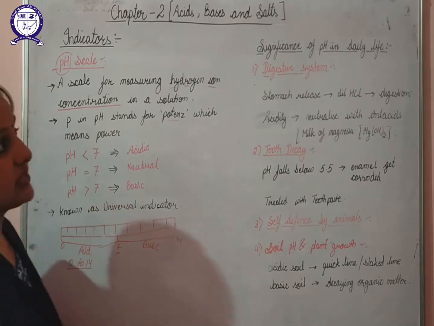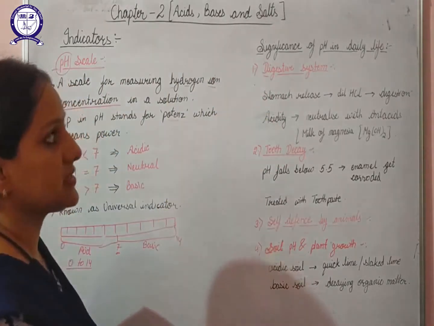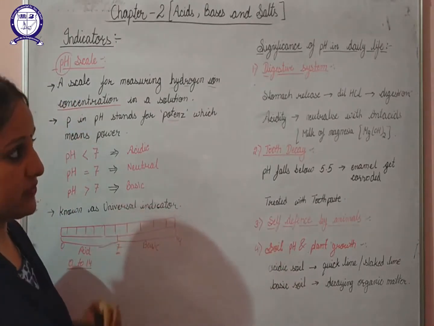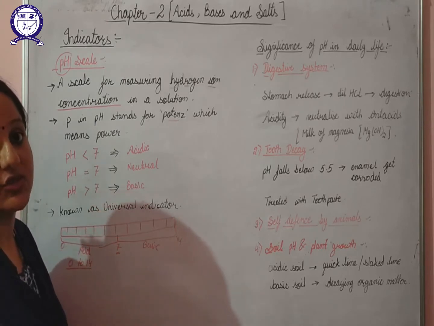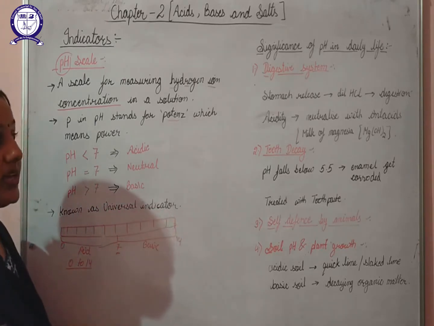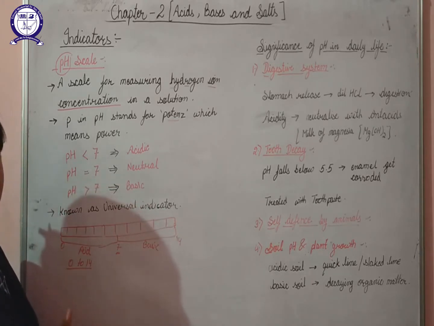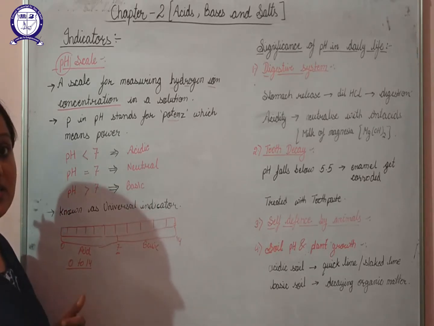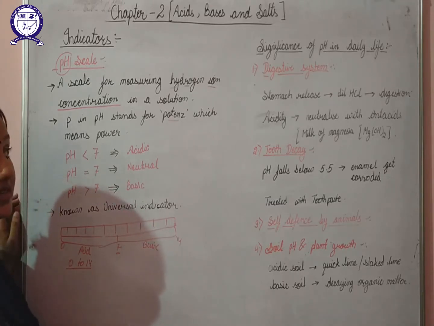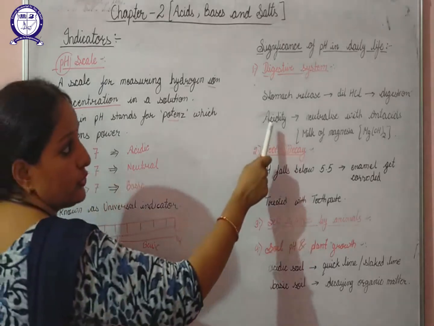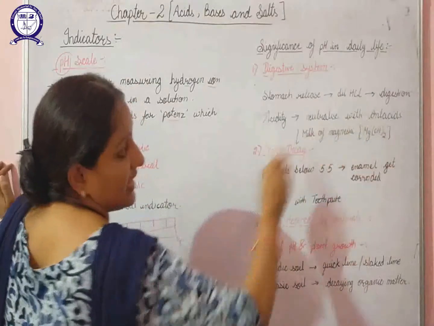Next is the significance of pH in our daily life. First of all is our digestive system. We all know to digest food, our stomach releases an acid, and that acid is dilute hydrochloric acid. Sometimes the level of acid released by our stomach increases, so that leads to indigestion or acidity. So if we want to neutralize the effect of this acid, for that we can use antacids.